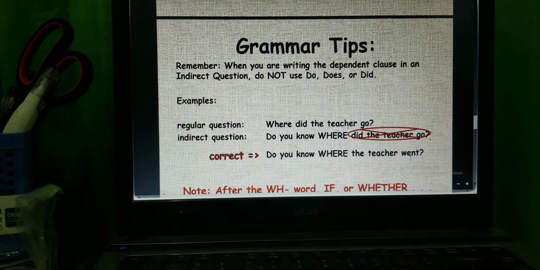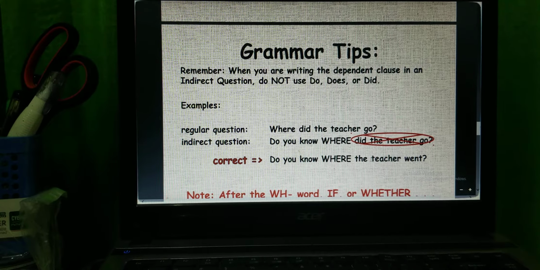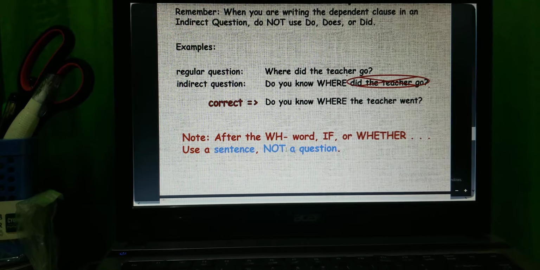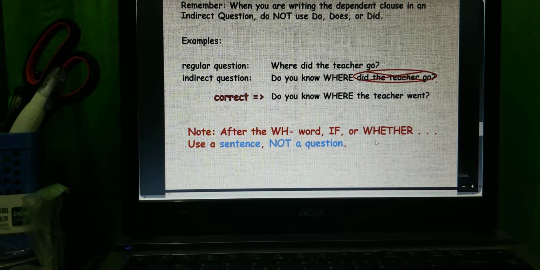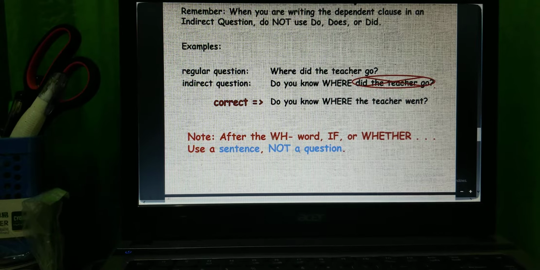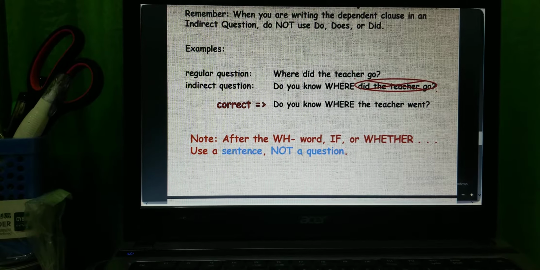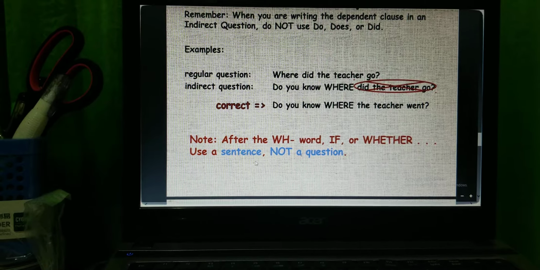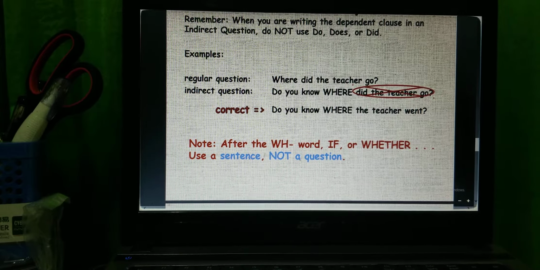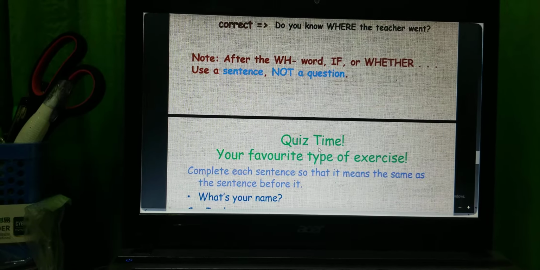So we change go to went, and then we delete did. We don't say did the teacher go, so we put the teacher went. And after a WH word, if or whether, use a sentence, not a question. Sentence here means we use a positive or affirmative sentence, not a question.